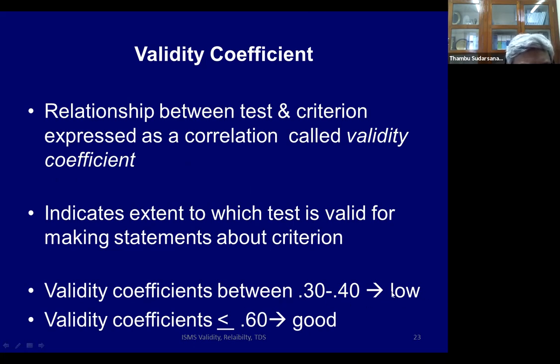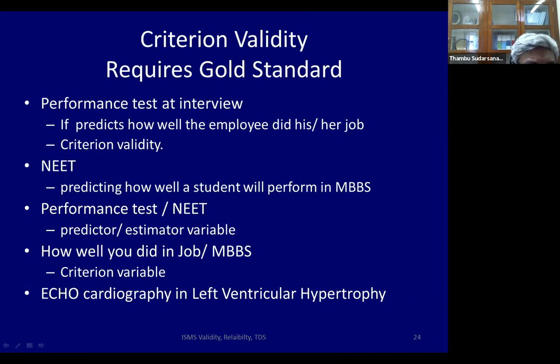0.3 and 0.4 is low. Validity coefficients more than 0.6 are good. Less than 0.3 is very low, bad. More than 0.6 is very good. So there's a validity coefficient for a questionnaire. Let us say that you do an interview and you have some questionnaire in the interview and you want to see how that question predicts whether the employee finally does his job.